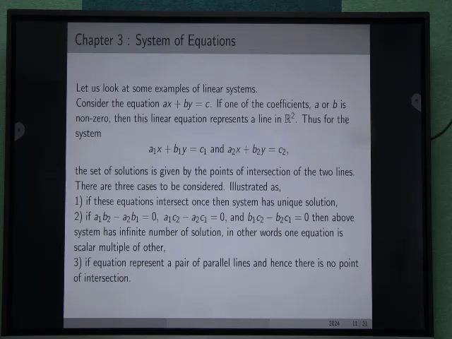In other words, one equation is a scalar multiple of the other. If the equations represent a pair of parallel lines, then there is no point of intersection.